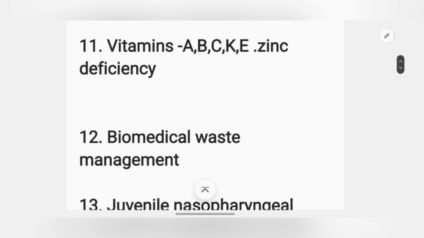Moving on to the next, biomedical waste management. See guys, very important topic and rather easy topic, I would say. So make sure you study this as well. मेरे important 20 topics वाले video में I have already mentioned and explained my tricks to remember all the differentials, so you can check out that video as well.